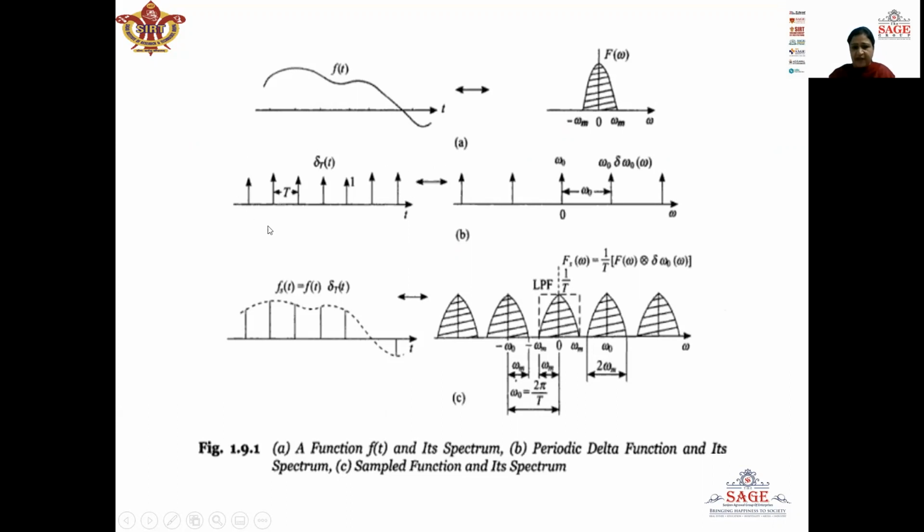So we get a train of impulses in the frequency domain also, with an interval of omega naught between each impulse.